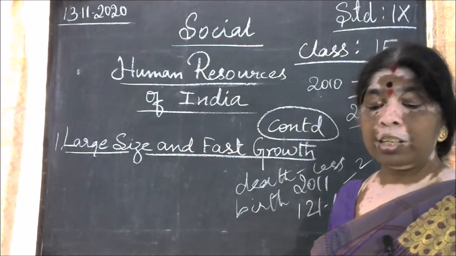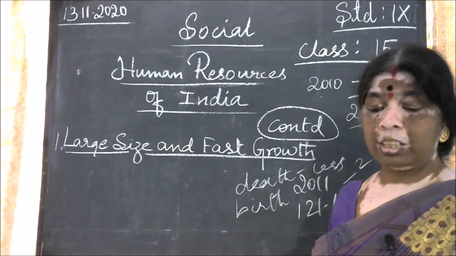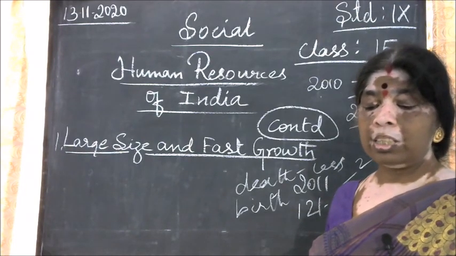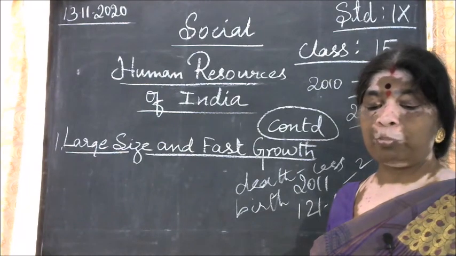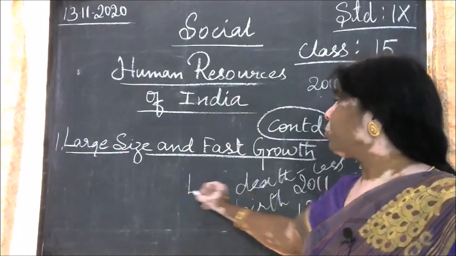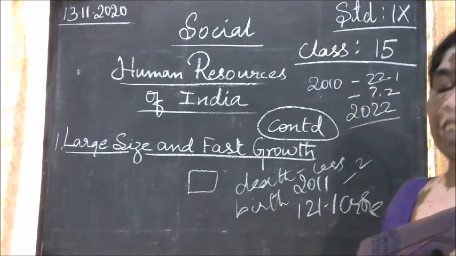Next, rapidly rising density. Density of population is the number of people living per square kilometer of geographical area.